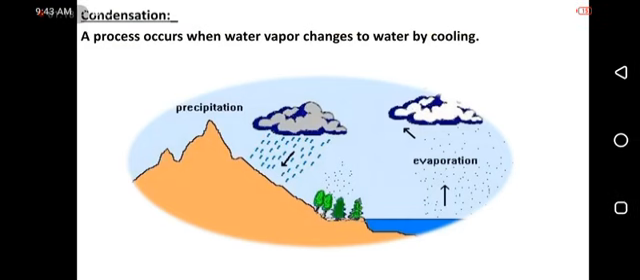Look now. The water is vapor. Can you see water on the cover of the container? Yes, you can. So, water vapor changes to water. So, condensation is a process that occurs when water vapor changes to water by cooling.